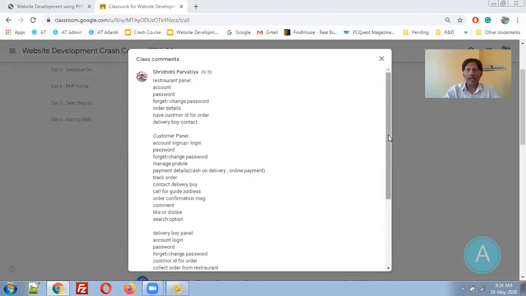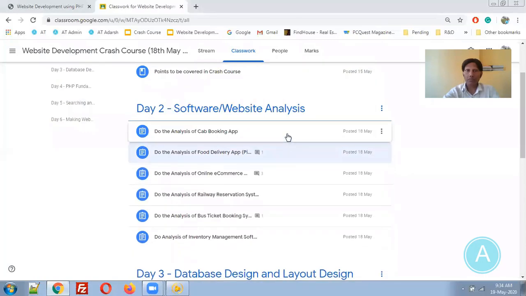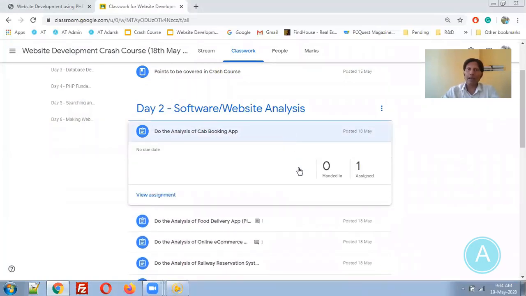Whatever analysis you have done is a great analysis. You have included almost all the functionality that is right now available with Zomato or Swiggy or any related applications. Okay, now let's go ahead with the next point, that is cab booking applications. Have you gone through cab booking applications anytime? Ola. Okay, you have used Ola? Yes, sir. What is the process of booking a cab?